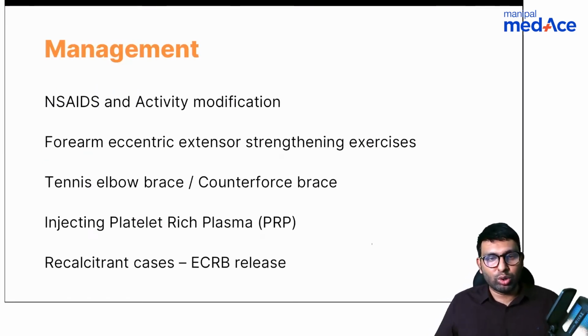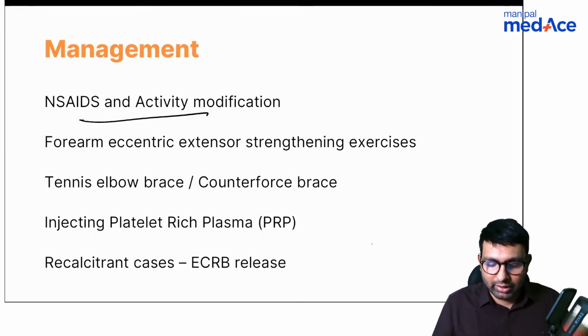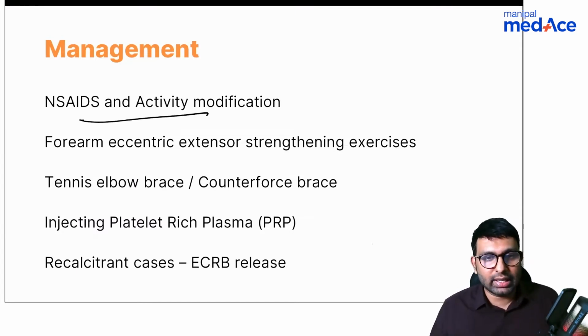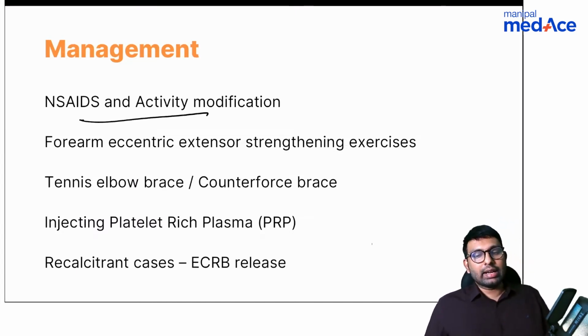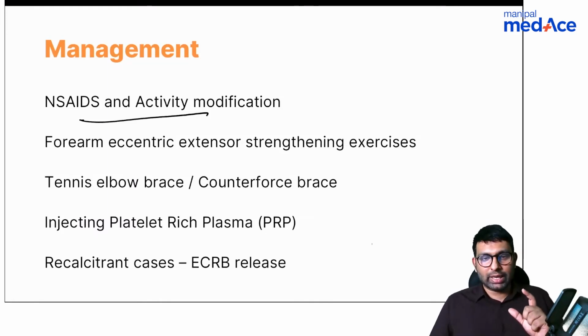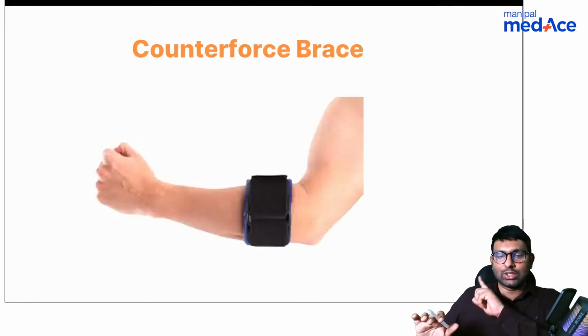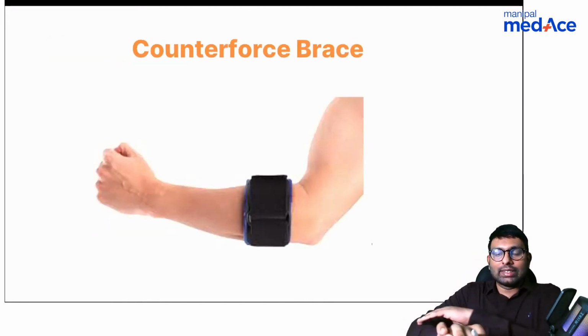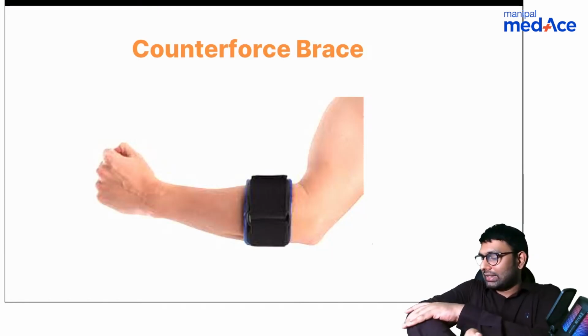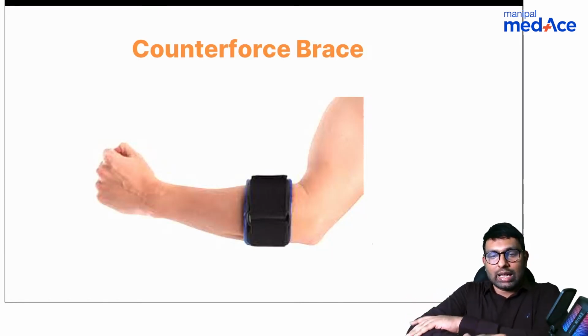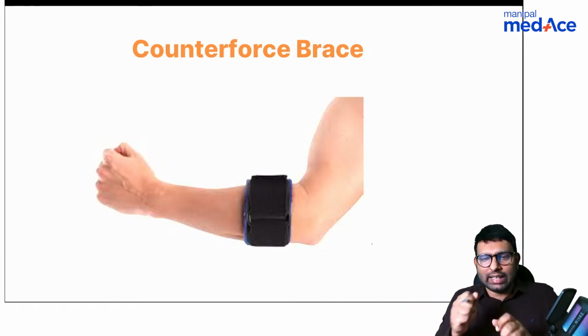Okay, management we all know is NSAID, activity modification, extensor strengthening activities are done, and then we use this brace. We use the brace mainly to do what? See, we'll place this brace like this, not at the elbow. We place it at the bulk of the extensor muscle, so that the irritation because of movement of the muscle is not happening.